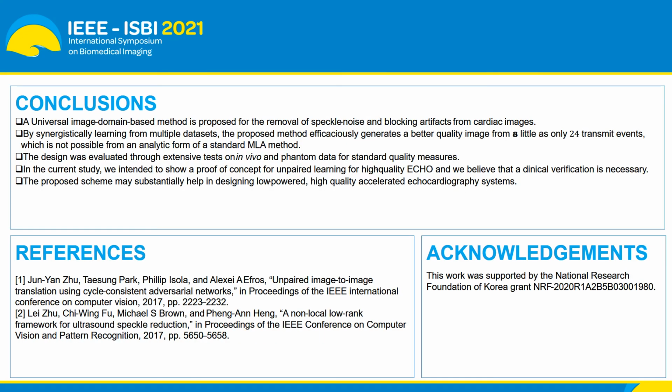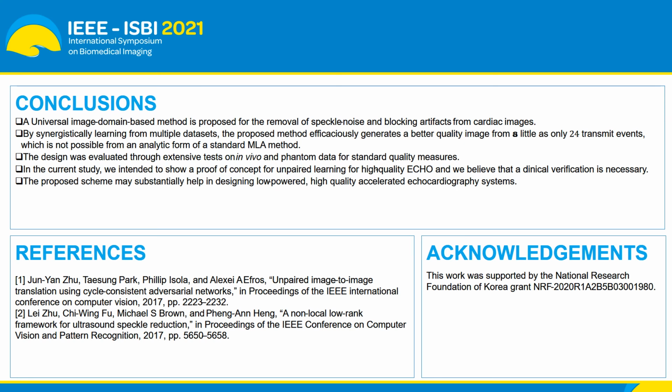The study can be concluded as follows. A single convolutional neural network can be used to design a universal image domain based method that can process low quality accelerated echocardiography images to generate high quality speckle and blocking artifact-free images for variable acceleration factors. By synergistically learning from multiple datasets, the proposed method effectively generates better quality images from as little as 24 transmit events, which is not possible from analytical methods such as multi-line acquisition.